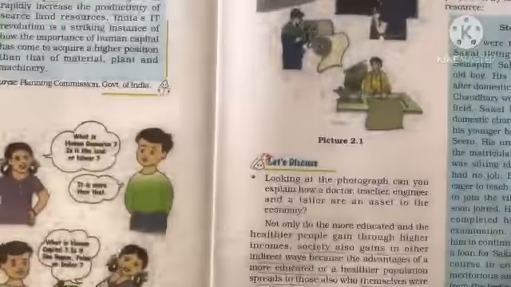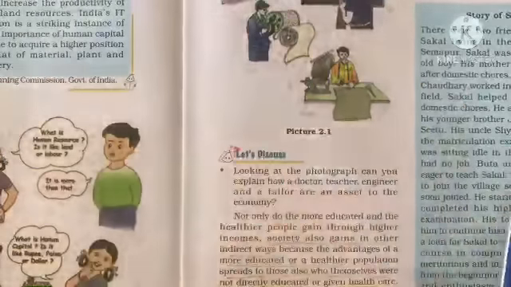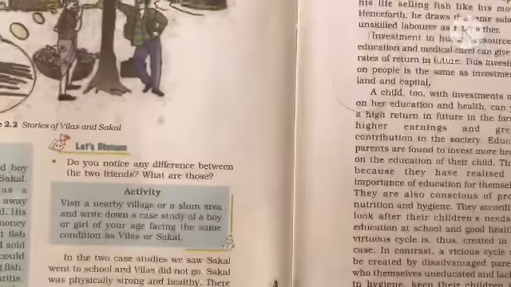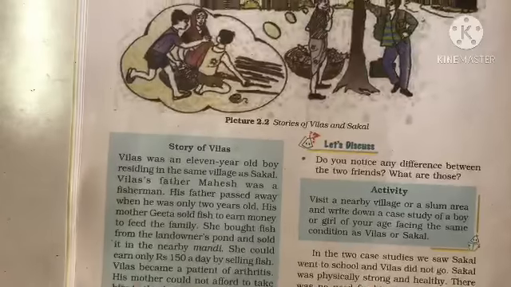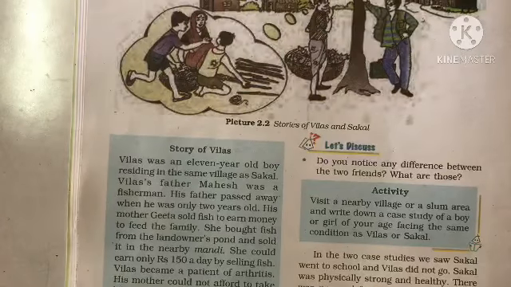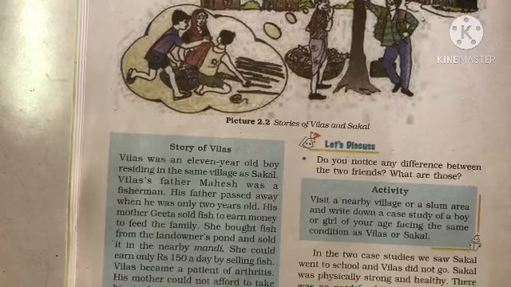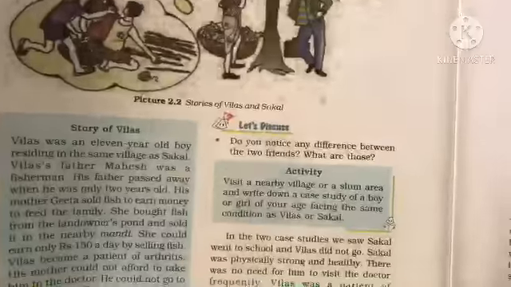Now, see here. The lesson starts with the story of Sakal and Vilas. The story of two friends, Sakal and Vilas. One who was very highly educated and who has turned himself into a very good productive human resource. One who was not at all given any education and he stayed back in the same condition without any improvement. These two stories I think you can understand very easily. You can go ahead with reading them.